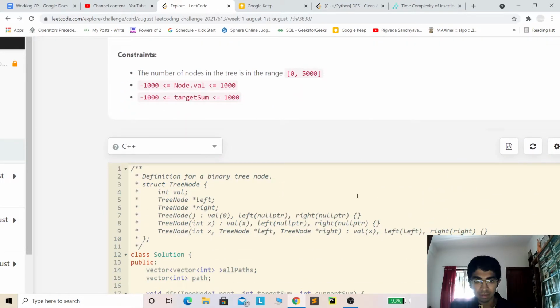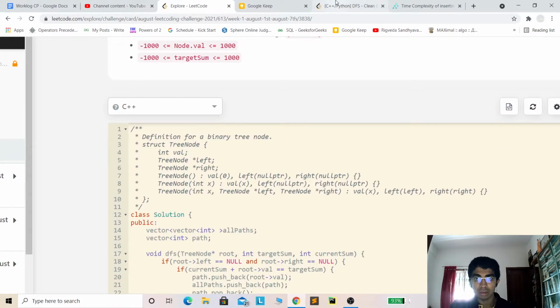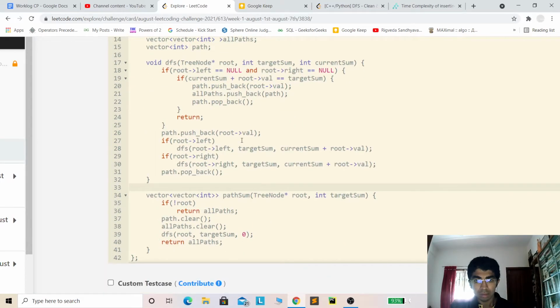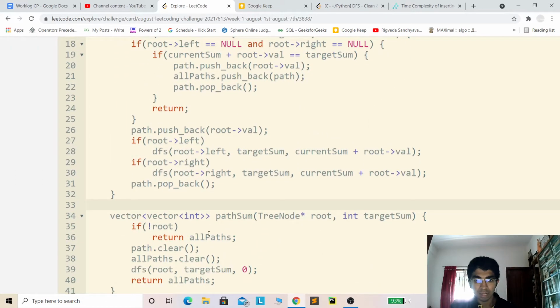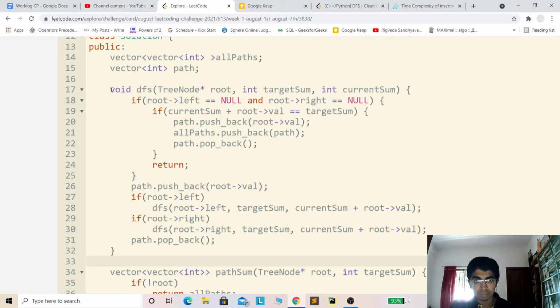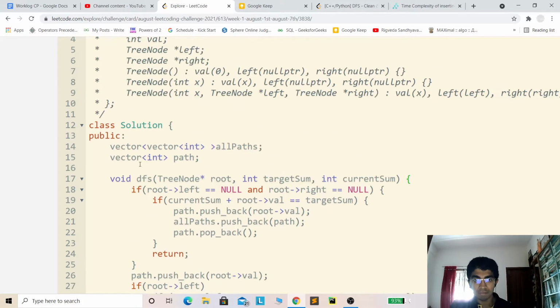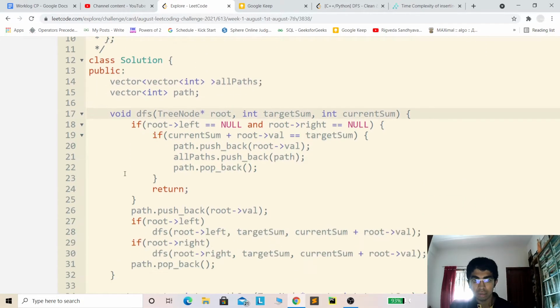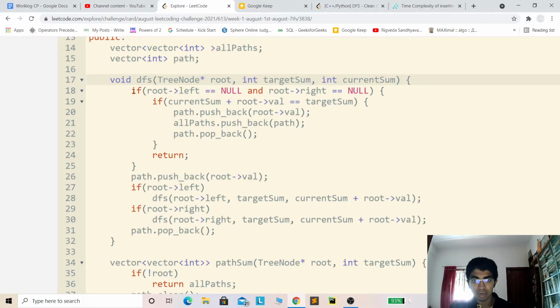Let me explain with the help of code. So this is the main DFS function. Over here, the vector of vector is what we are returning, which contains all the paths, and then individual paths are stored in this vector. So this is the DFS function, and this part is for when we reach the leaf node.